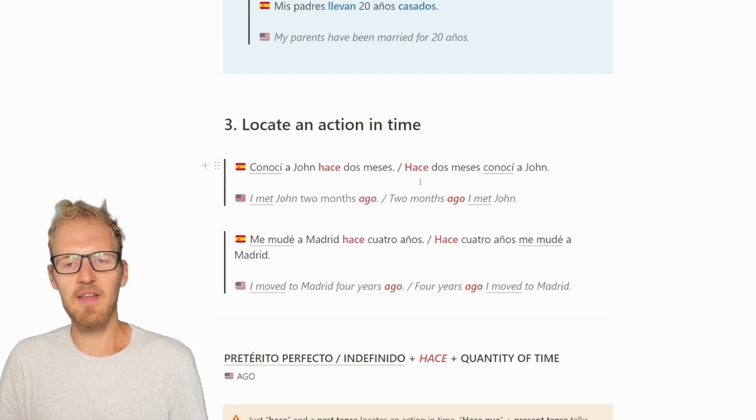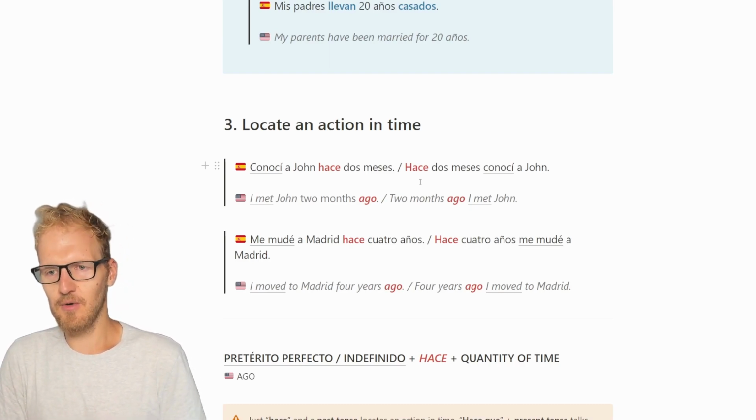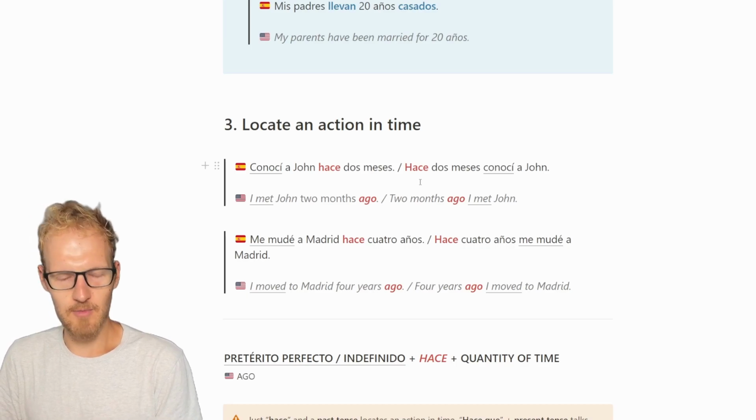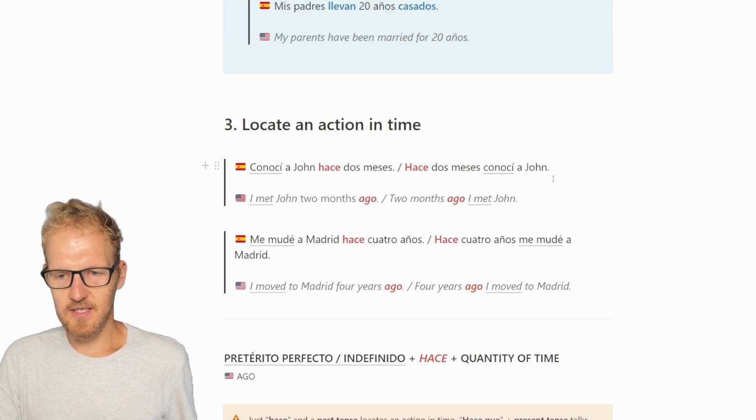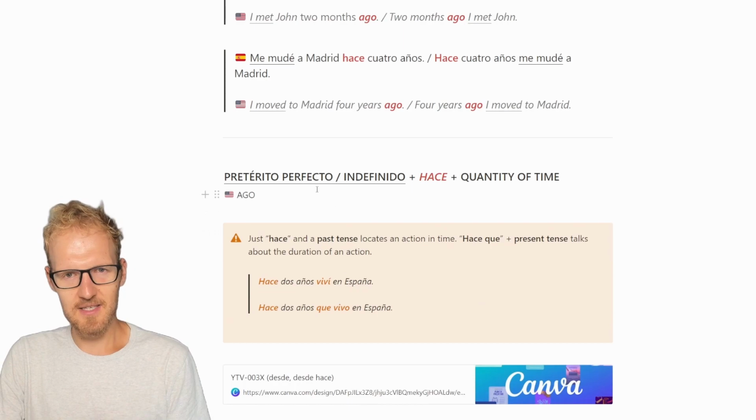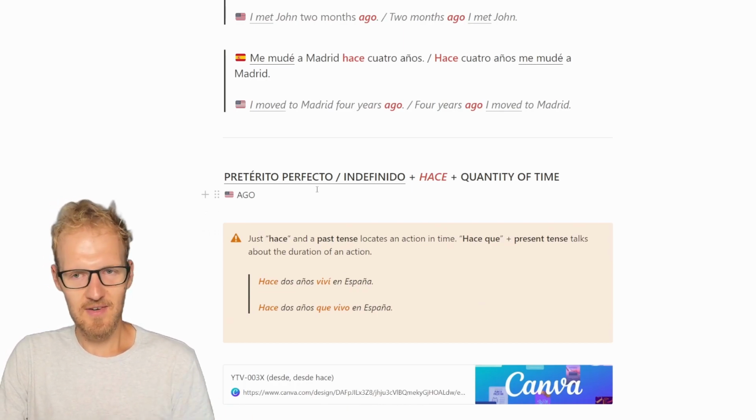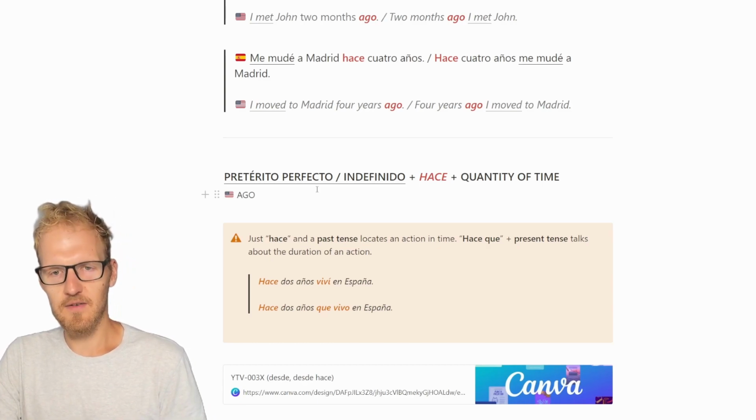"Me mudé a Madrid hace 4 años." "Hace 4 años me mudé a Madrid." I moved to Madrid 4 years ago. 4 years ago, I moved to Madrid. And in this structure, we use a past tense, and this is the big difference, a past tense, pretérito perfecto or indefinido, hace and quantity of time.